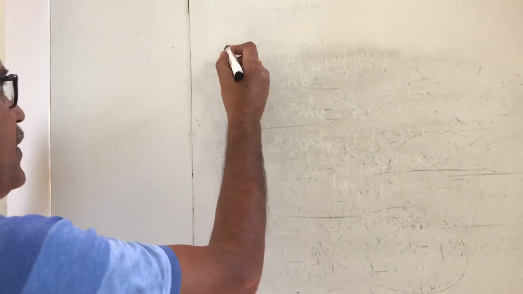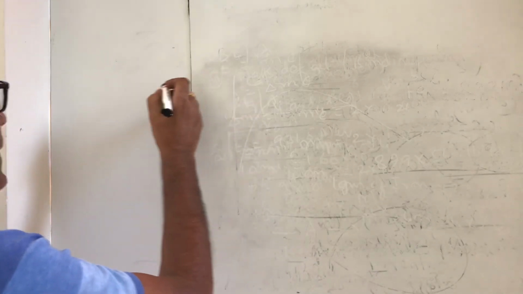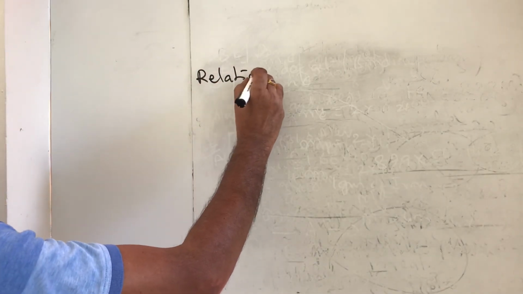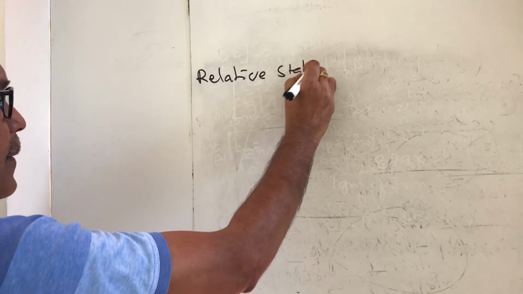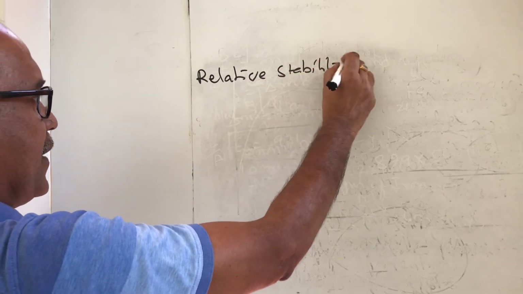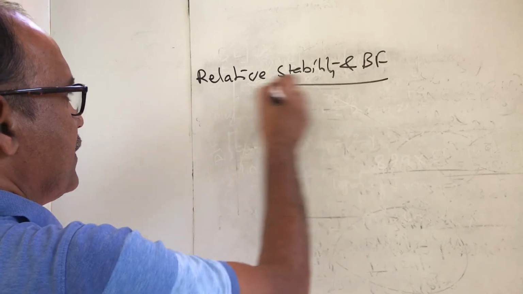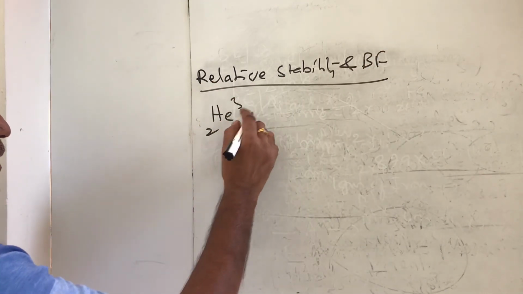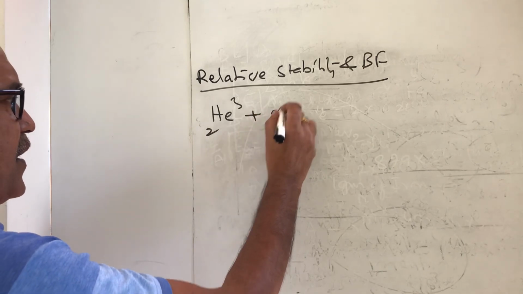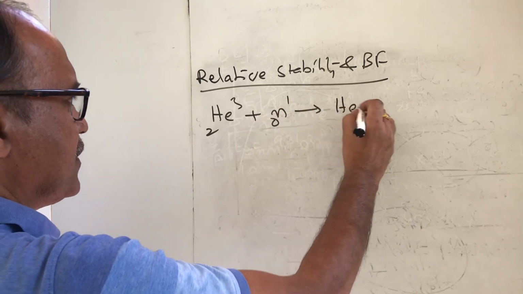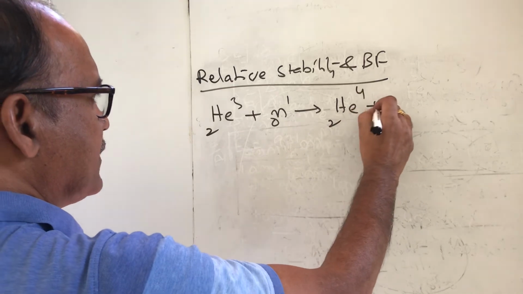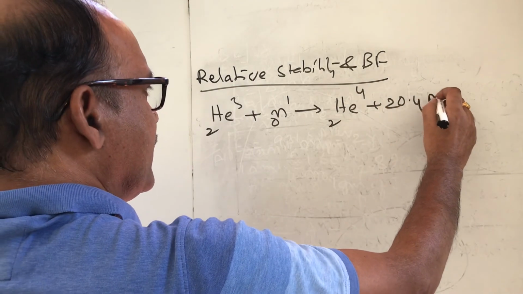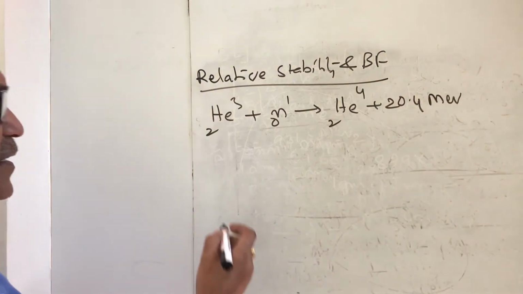So, relative stability and binding energy. If you look at the types of isotopes, this is naturally unstable. If it captures a neutron, 20.4 million electron volts of energy is released.